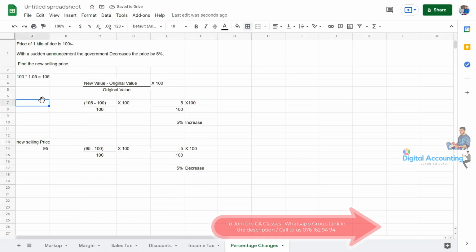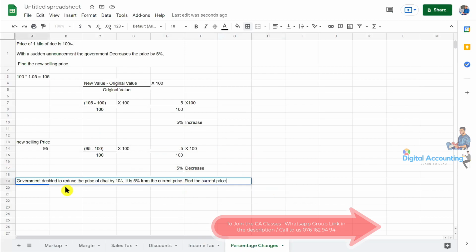Does it make sense, guys? Can you all understand? How can we calculate the percentage change with the formula? The new value, take away original value, divide by original value, times by 100, you can get it. If we get the answer in minus figures, that is a decrease. There is a reduction. Right? That's it, and we'll do the next example.